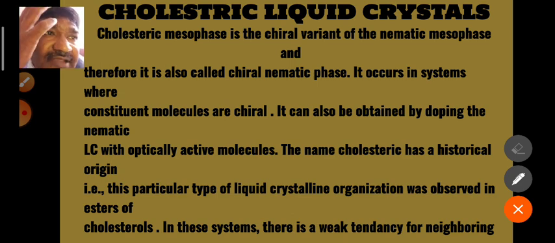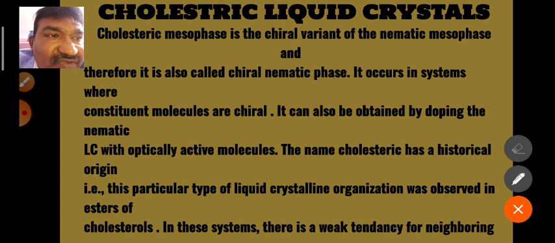It is also obtained by doping the nematic liquid crystals with optically active molecules. Look here, this is an important point. It can also be obtained by doping the nematic liquid crystals with optically active molecules. The name cholesteric has a historical origin, i.e., this particular type of liquid crystalline organization was first observed in the esters of cholesterol. So that's why the name cholesteric liquid is given here.